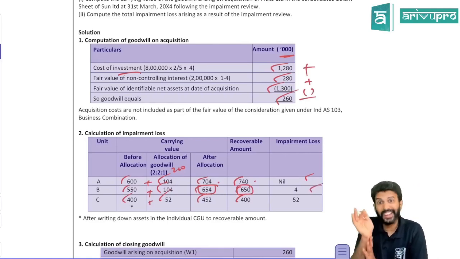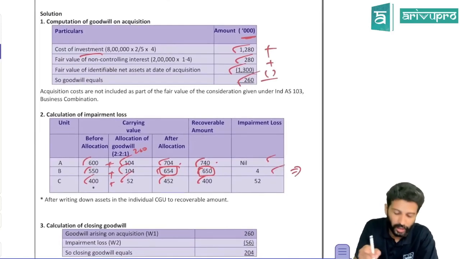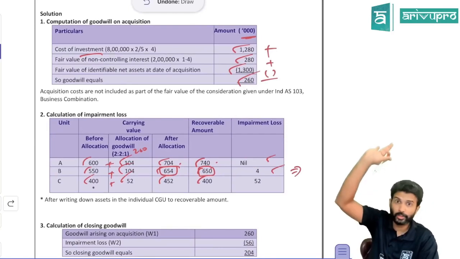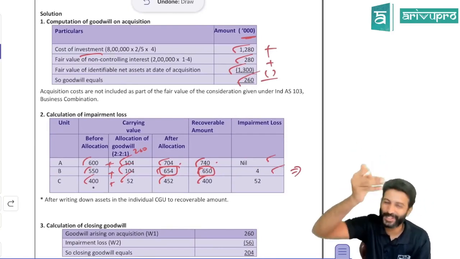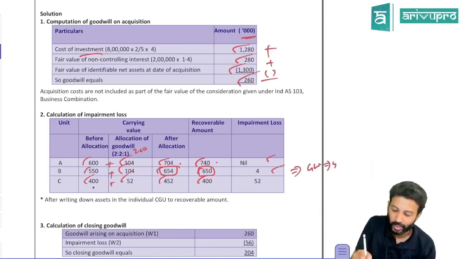There is an impairment loss relating to the CGU. So first you will give the impairment loss of the CGU to what? Goodwill. How much goodwill have you allocated? 104. Don't write off the entire 104. Impairment loss is only 4. So the entire 4 lakh impairment loss will be given only to goodwill.